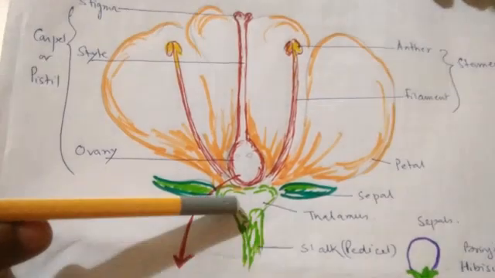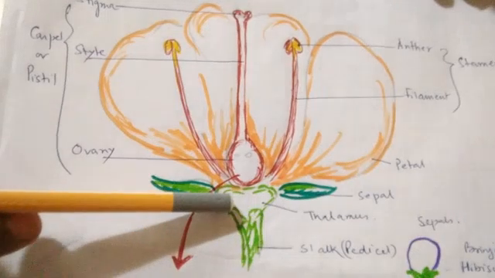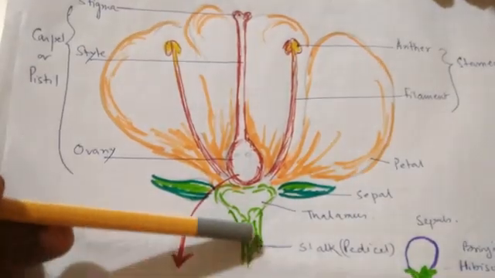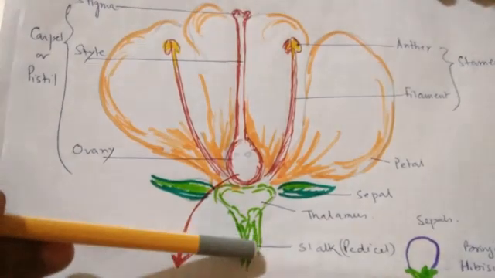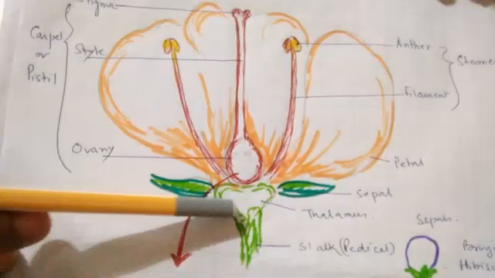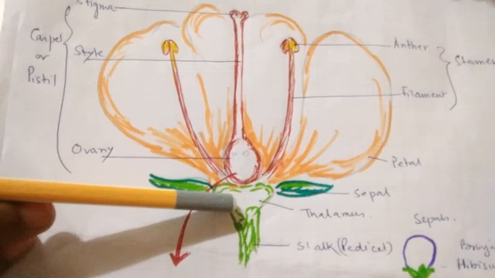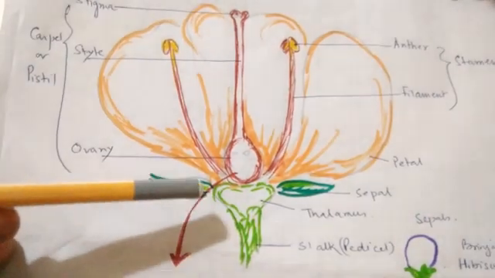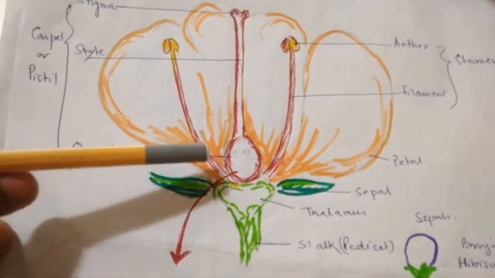Then just above the stalk you can see the stalk is broad here. Here the stalk is very fine, clear, but here the stalk is broadened enough, and this is called thalamus. Now from this thalamus various parts of the flower come out.